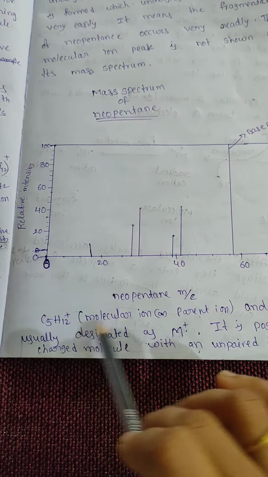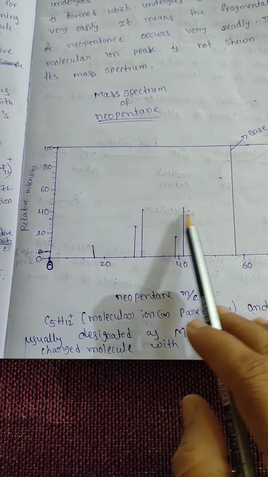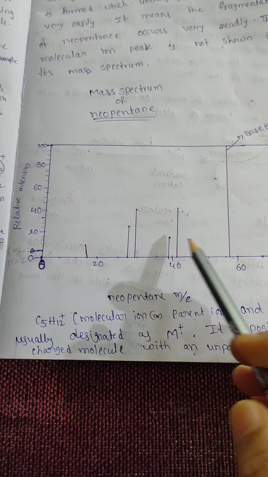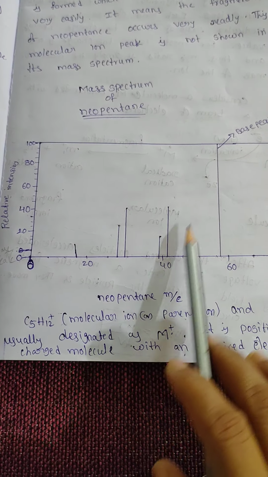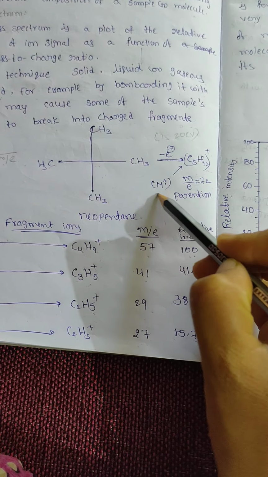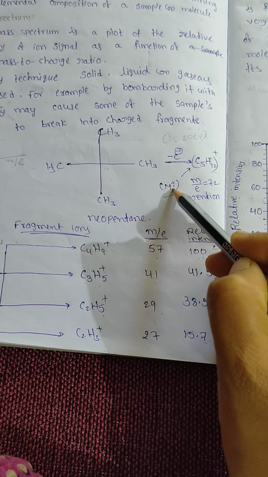Here the molecular ion fragments to this base peak and some daughter ions. The molecular ion we denote as M plus radical.